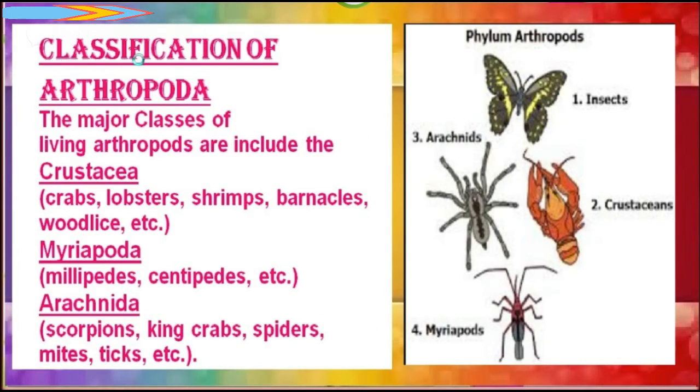Now we will discuss classification of Arthropoda. The major classes of living arthropods include crustaceans. In this class, crabs, lobsters, shrimps, branchiopods, etc. are included. Myriapods. In this class, millipedes, centipedes, etc. are included. And arachnids: scorpions, king crabs, spiders, mites, ticks, etc. are included in this group.